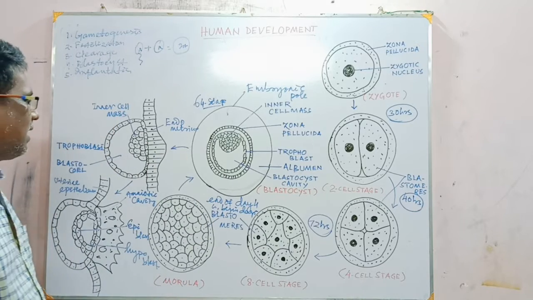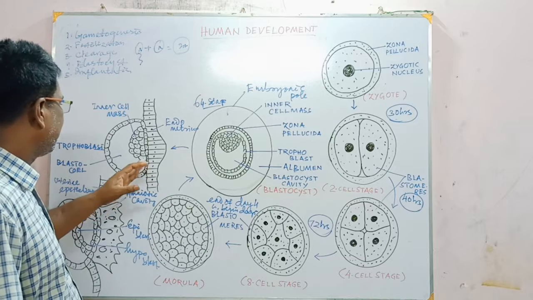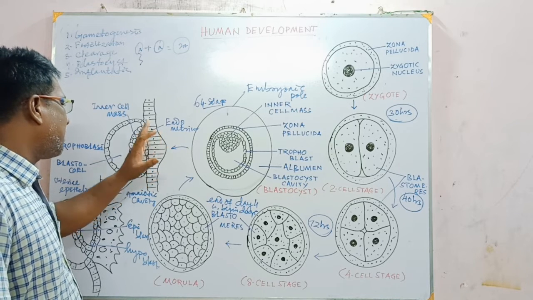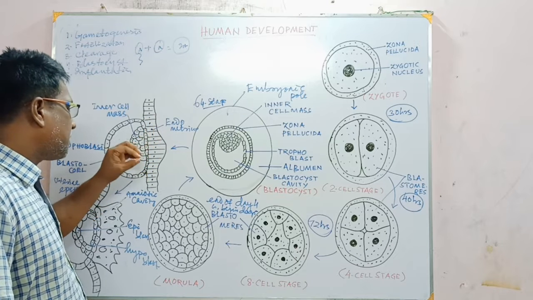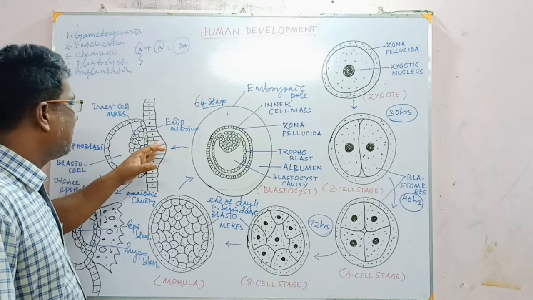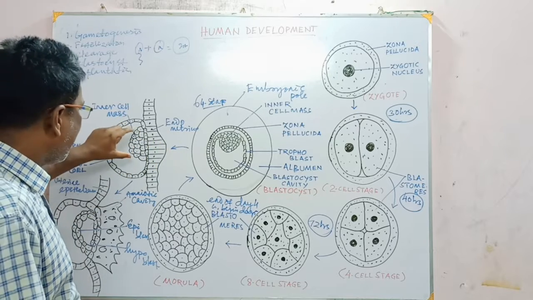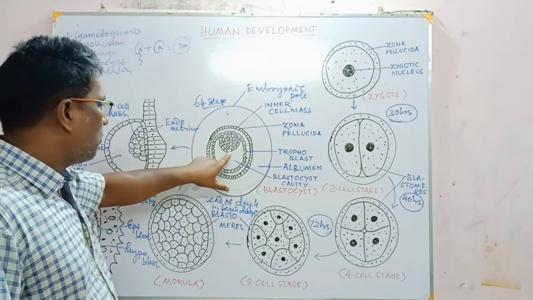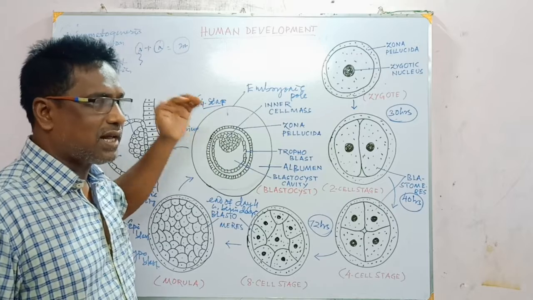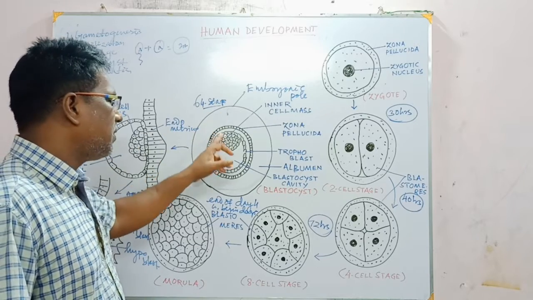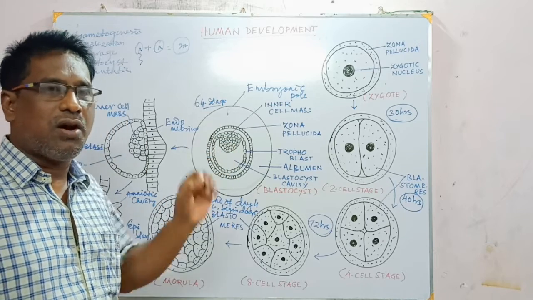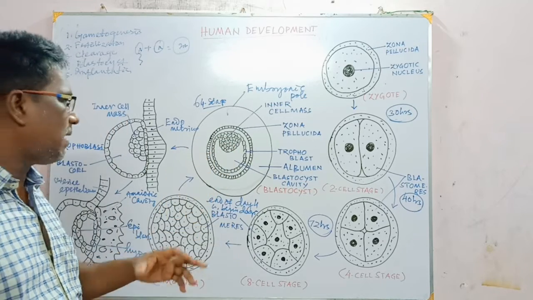And after that, the inner cell mass lies in between the endometrium. Some trophoblast cells lie in between the inner cell mass and endometrium at the embryonic pole. The part where it gets attached is called the embryonic pole, and it is the animal pole. And the opposite pole is called the abembryonic pole or vegetal pole.